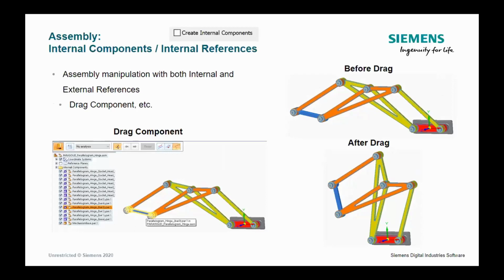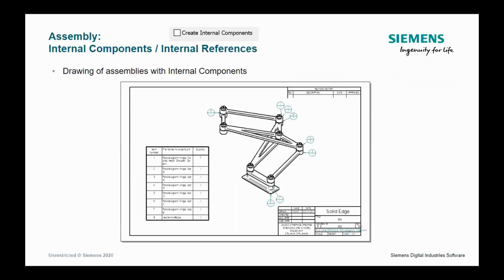Here's an example of how this mechanism works if you actually applied relationships and created some kind of animation. Also, in a draft environment, the system will be able to create a bill of materials with balloons and parts list.